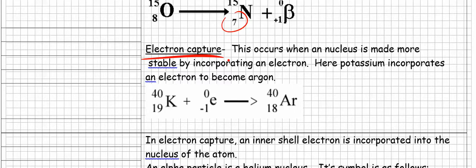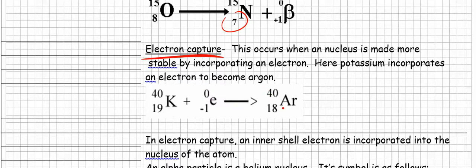So here potassium incorporates an electron to become argon. Remember, the numbers on the bottom have to add up, right? So here we have 19 minus 1 is 18. 40 plus 0 is 40.